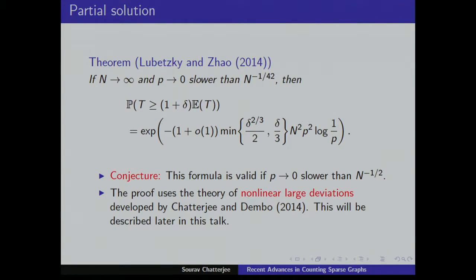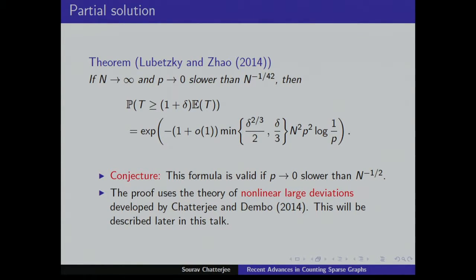This n to the minus 1 over 42 or whatever n to the minus, that is very suboptimal. So that's one open question: how to have a more effective or efficient theory. Like the best thing would be to have a formula for every rate of p. So that there is a formula.